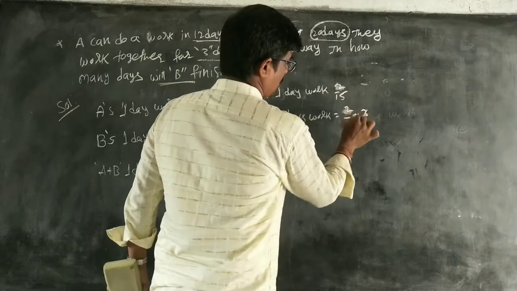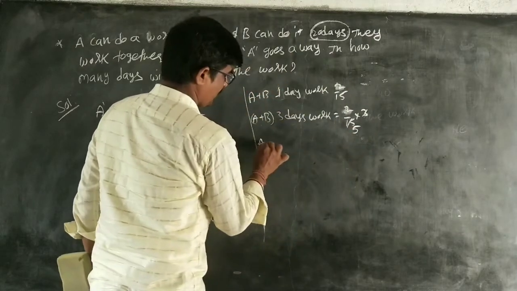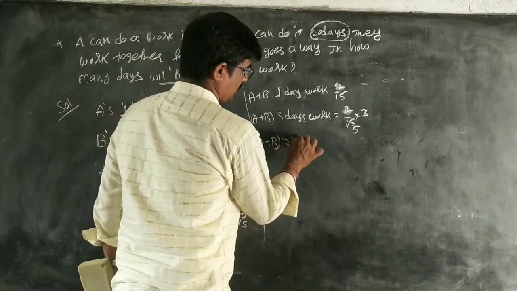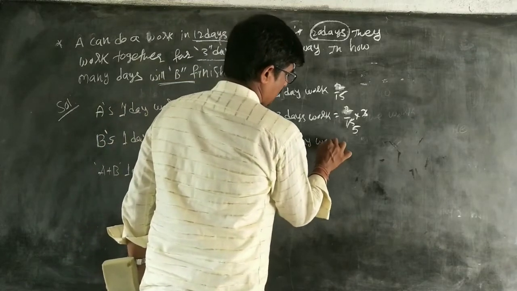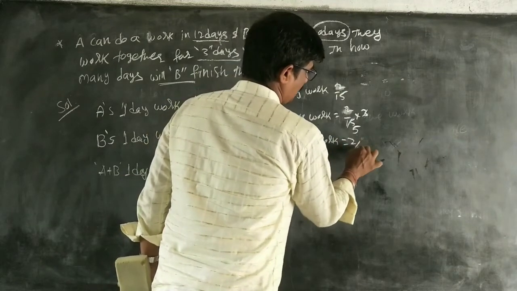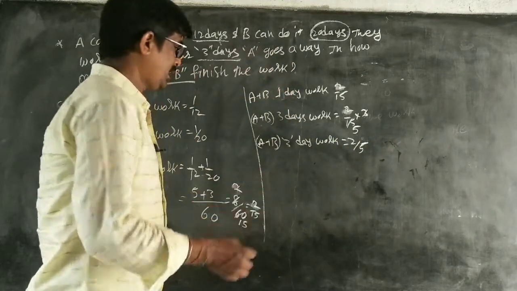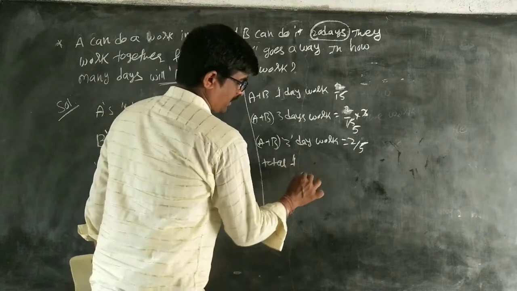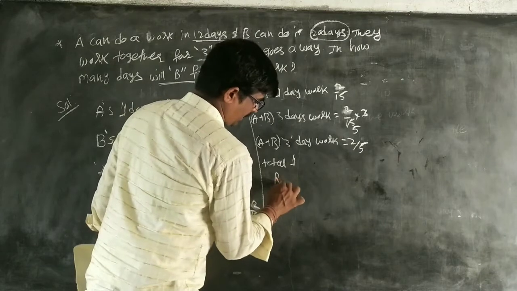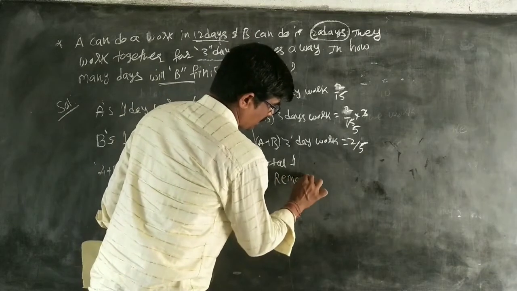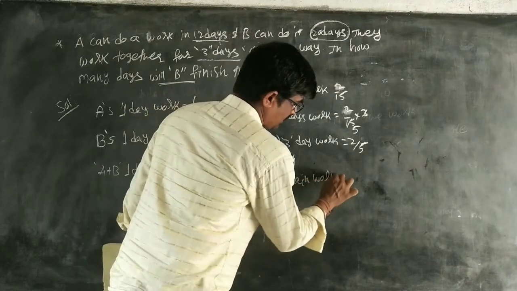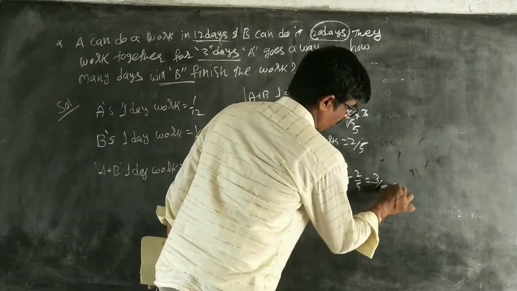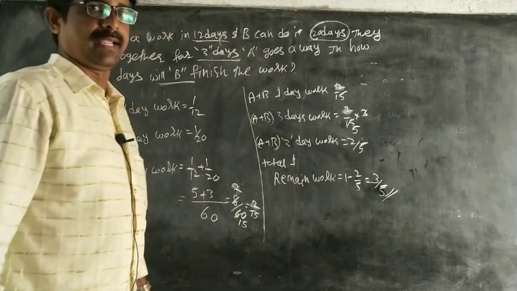That is equal to 2 by 5. A plus B's 3 days work is equal to 2 by 5. Next, how much is pending? Total work is 1. Remaining work is equal to 1 minus 2 by 5, that is equal to 3 by 5. This work is pending. Okay?